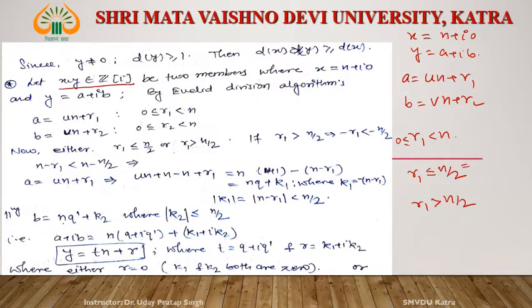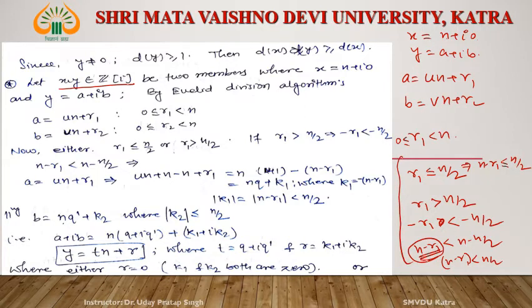If r1 is less than or equal to n by 2, no problem. And if r1 is greater than n by 2, then minus r1 is less than minus n by 2. Then n minus r1 is less than n minus n by 2. It means n minus r1 is less than n by 2. So we will use this n minus r1. Why are we doing this exercise? We will use this thing later on.